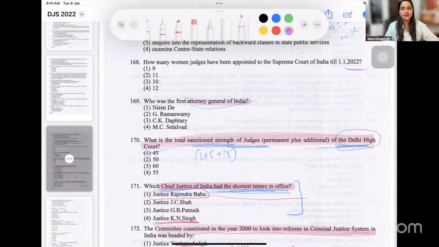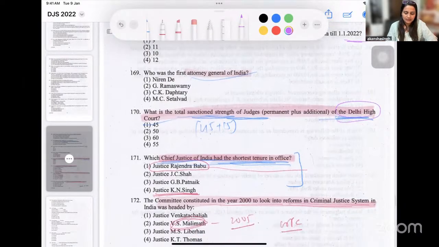Then we have the Delhi High Court. If this is a state specific exam, you have to know the sanctioned strength of the state judiciary that you are preparing for. Who has been the Chief Justice with the shortest tenure? I have highlighted Rajendra Babu, who is one of the Chief Justices with a short tenure, but the answer will be Justice K.N. Singh with almost 17 days of tenure.